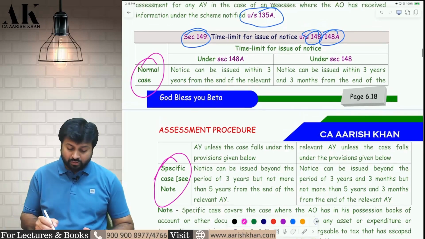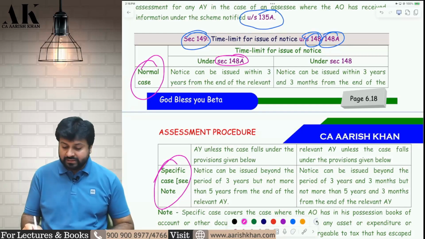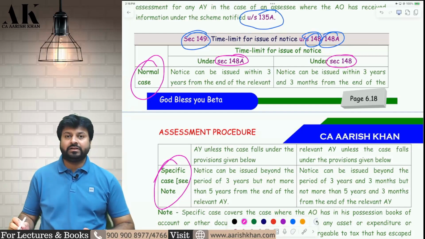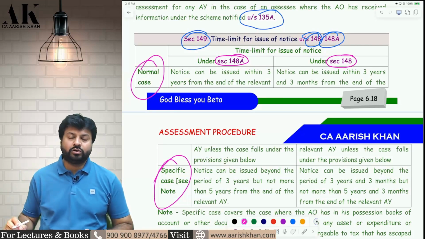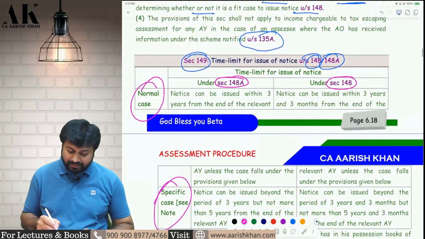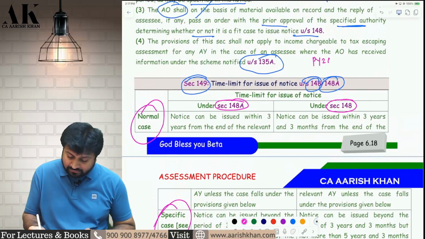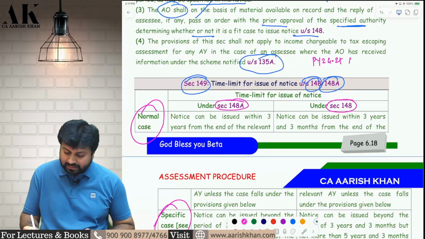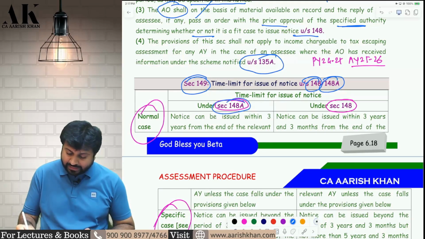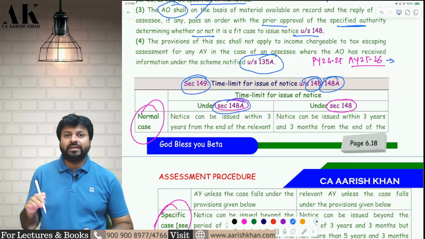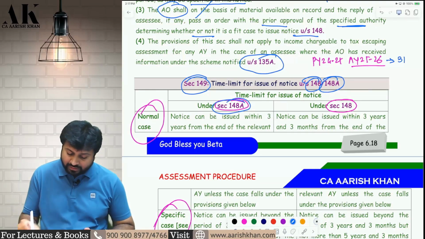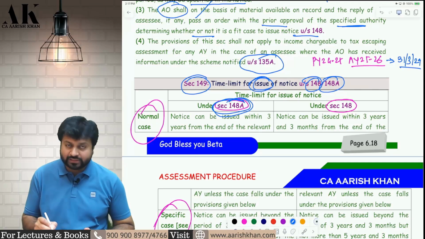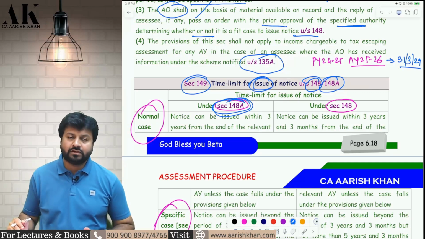For the normal case, the time limit for the notice under 148A is different, and the time limit for the notice under 148 is different. 148A is the inquiry notice, 148 is your return filing notice. So what is the time limit? Let me tell you. Say this is previous year 24-25. I will explain with the help of an example. And this is assessment year 25-26. So the 148A notice has to be sent within 3 years from the end of the relevant assessment year. Therefore the 148A notice has to be issued by the department by 31st March 2029.